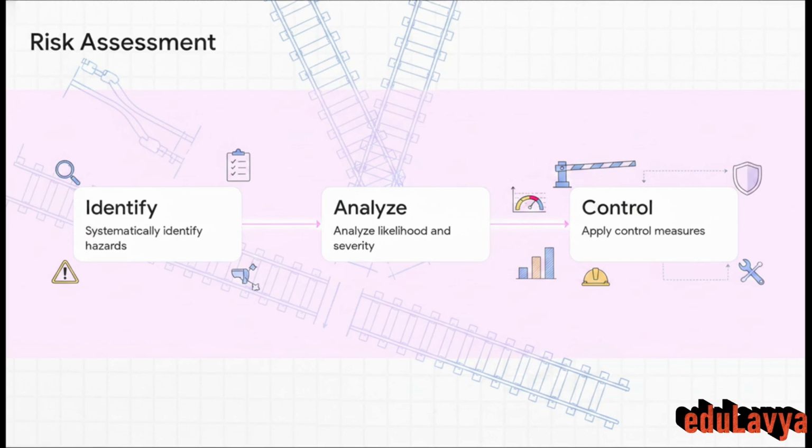To manage these elements out in the real world, our engineering process has to be strictly linear. First up, we systematically identify every conceivable hazard. Second, once those hazards are identified, they are analyzed to determine the exact level of risk they present to the railway, the staff, and the public. And third, we apply control measures to knock that risk down to an acceptable level. This isn't guesswork, it's a highly rigorous framework.